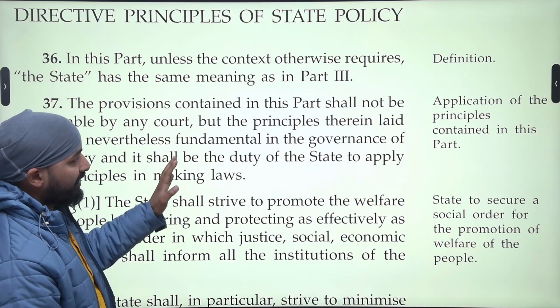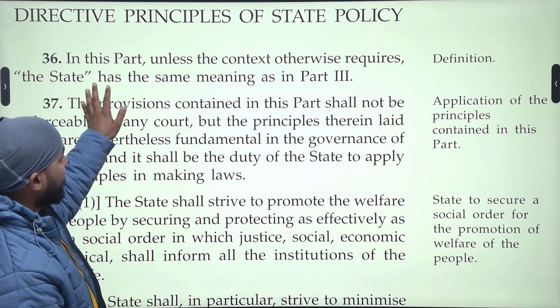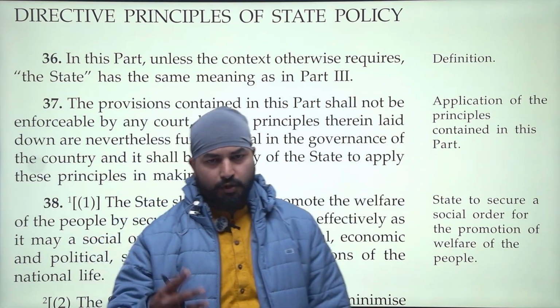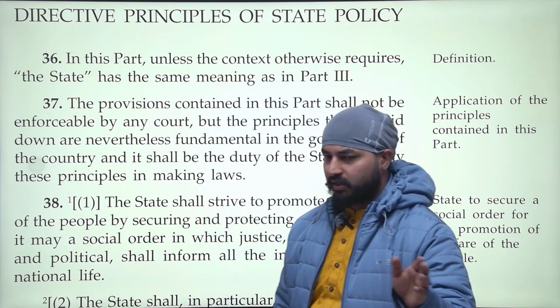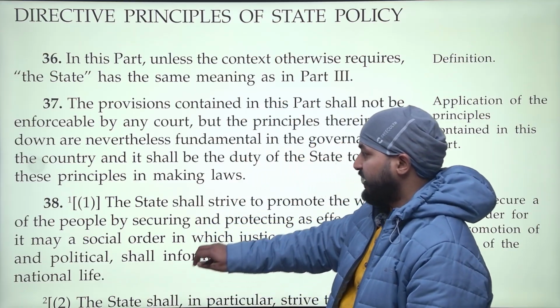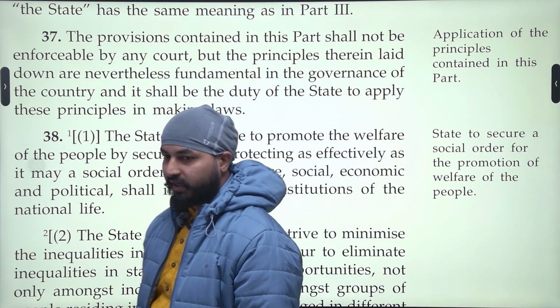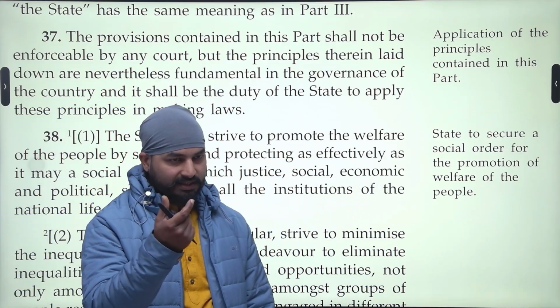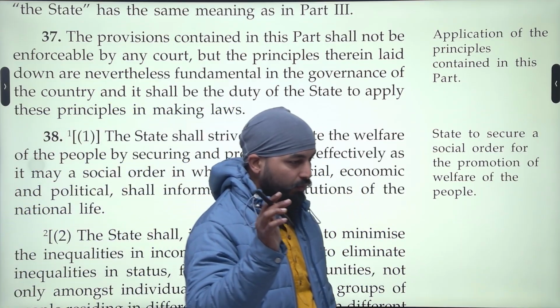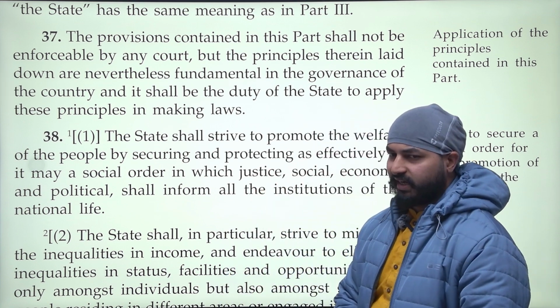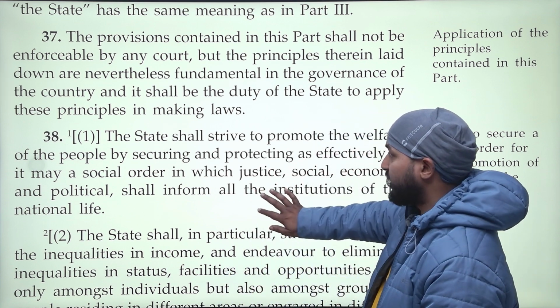Here it is clearly mentioning that the state has the same meaning as in Part 3 that we have discussed. What is state? Parliament, Union government, state legislature, state government, and all the local authorities and other authorities. The nuance here is the other authorities. If you do not know, go back to my previous videos and find the definition of state. I think in the second or third video you can find that. Okay.